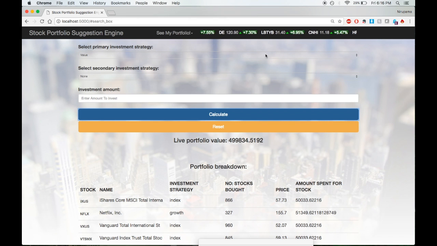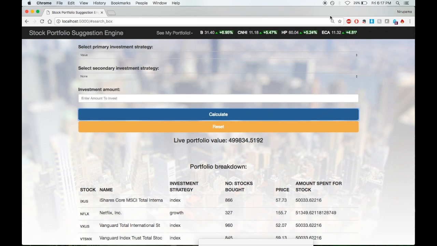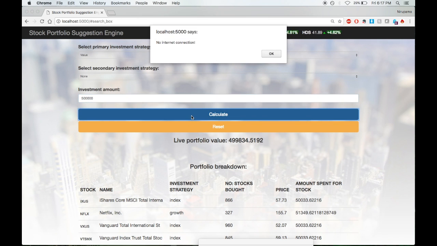The sixth test case tests a lack of internet connection. So I'm going to turn the Wi-Fi off, enter valid values, and hit calculate. We get the accurate error message.